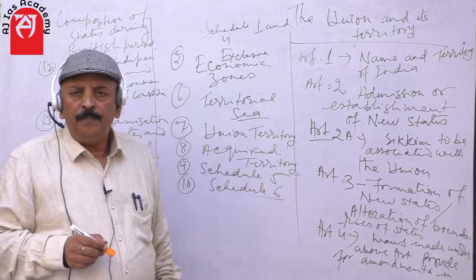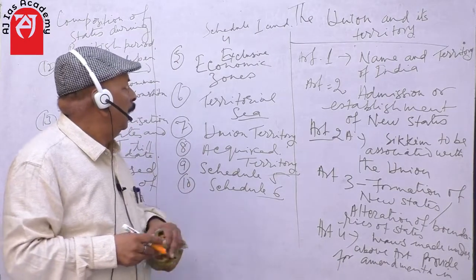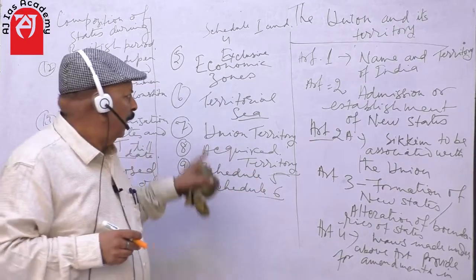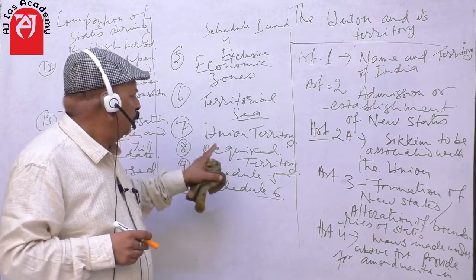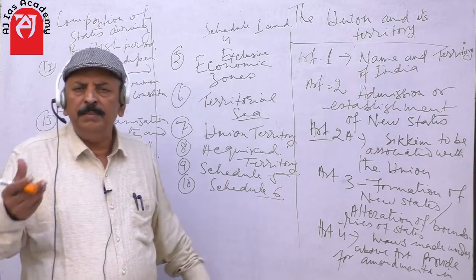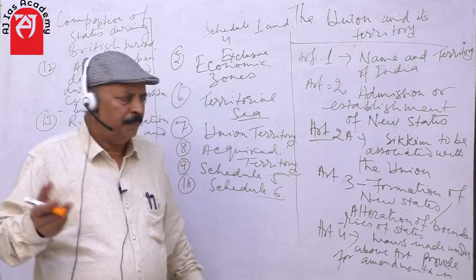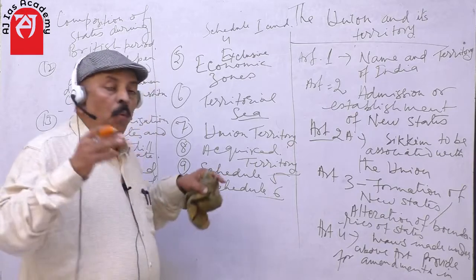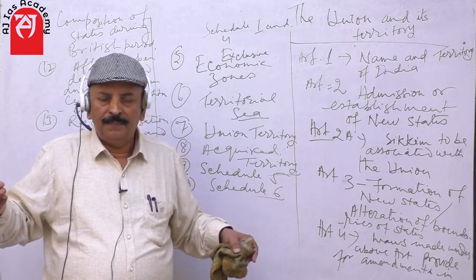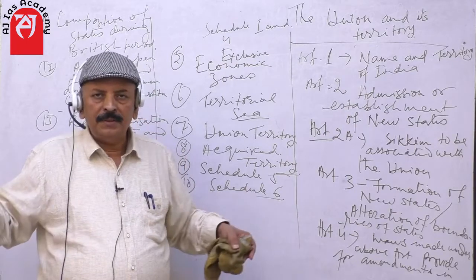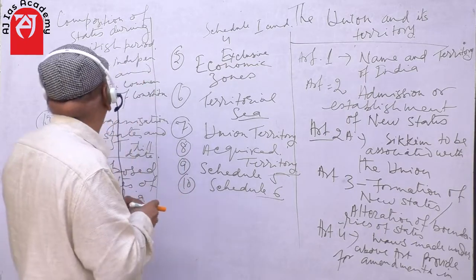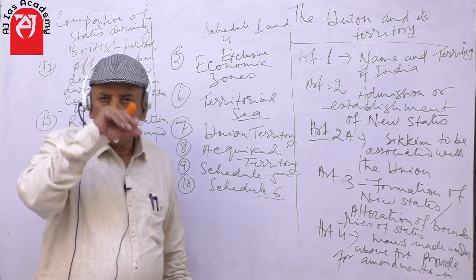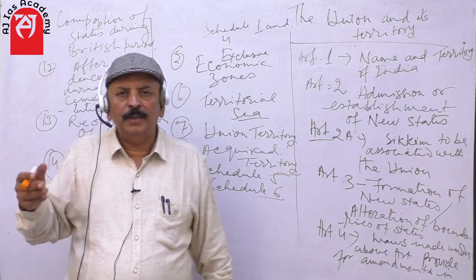another component of my lecture will be about the exclusive economic zone. What does this mean? And thereafter territorial sea, and union territory: what is its meaning in our constitution? What is the meaning of acquired territories? What do you mean by Schedule 5 and Schedule 6?